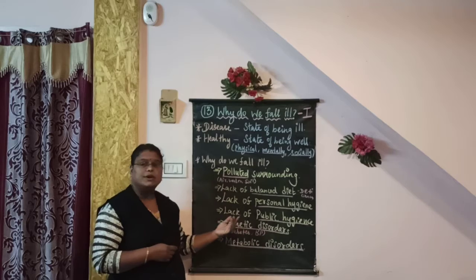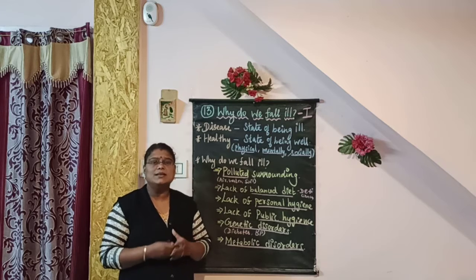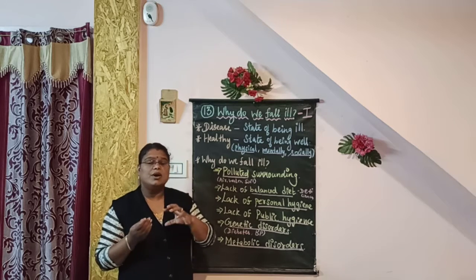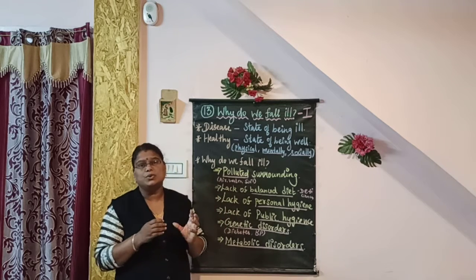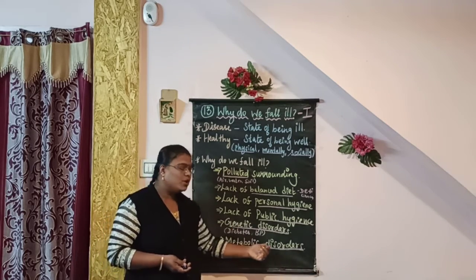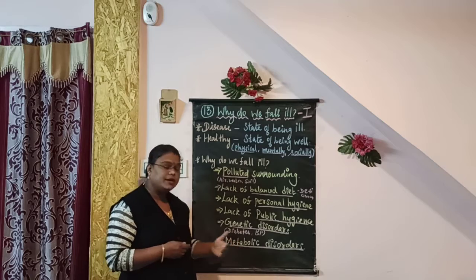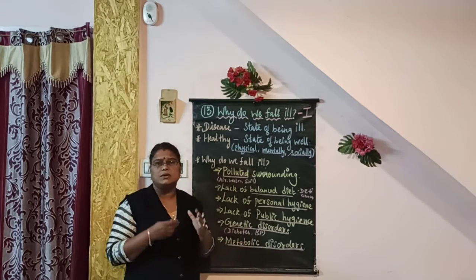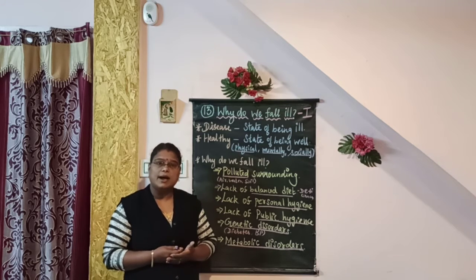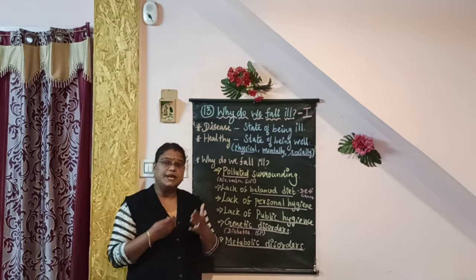And next reason is genetic disorders. Genetic disorders are the disorders or diseases which are inherited from one generation to another generation, or from parents to offspring through the genes. That is called genetic disorders, like diabetes. And last one is metabolic disorders. Metabolic disorders are the diseases which occur due to affected metabolism. Metabolism is affected by many factors, like low and high BP, low sugar and high sugar. Examples of metabolic disorders are heart attack, kidney failure.